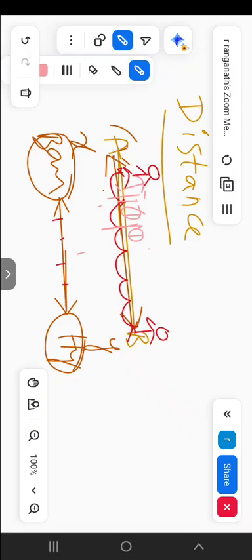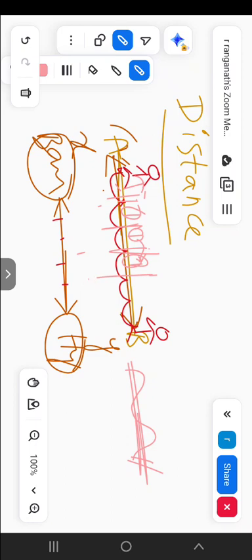In assumption, the road is the same path, but in practical orientation, when we are moving on a road, it is not a straight line. It consists of so many ups, so many downs, so many speed breakers, different conditions in the road. It's not a straight line. Let's assume if he is moving with constant speed, 1 second is taken for this displacement and again 1 second for this displacement. It's an assumption only.